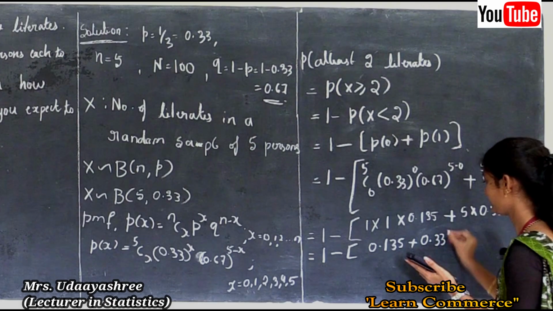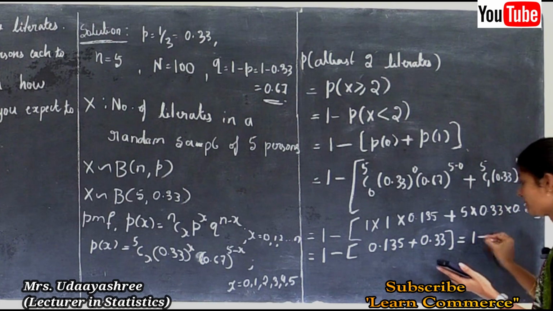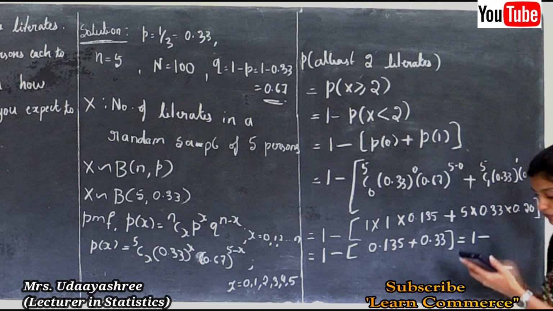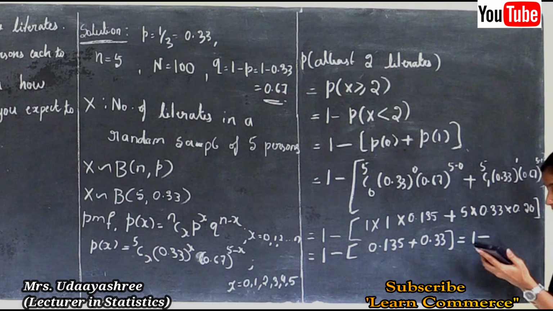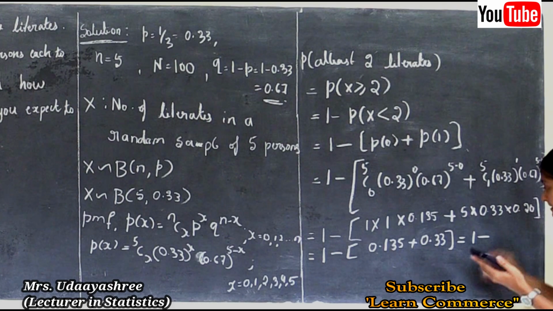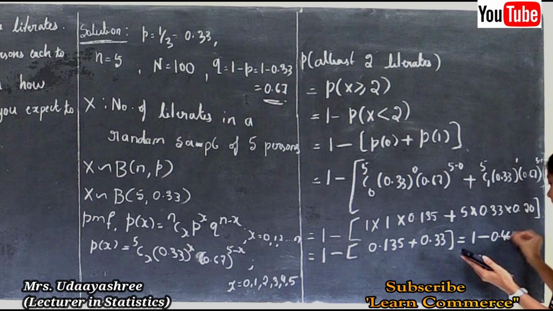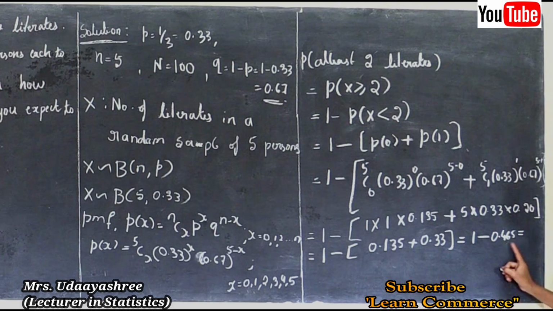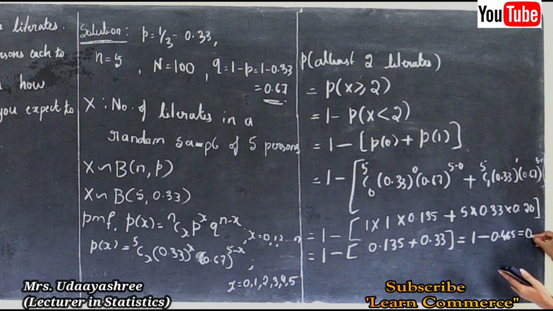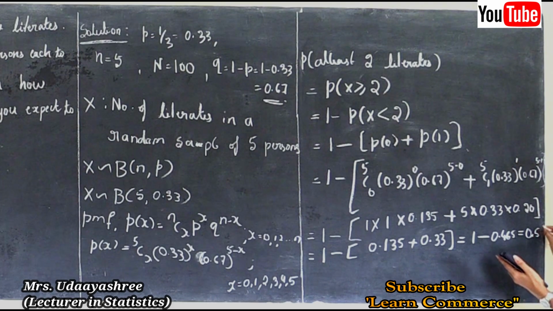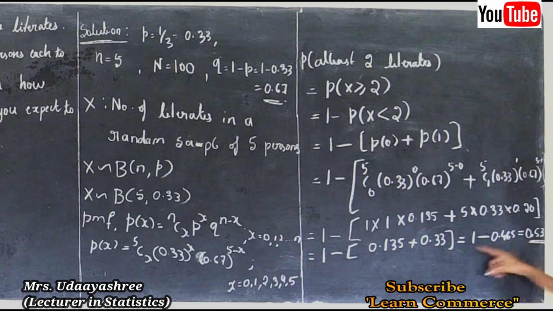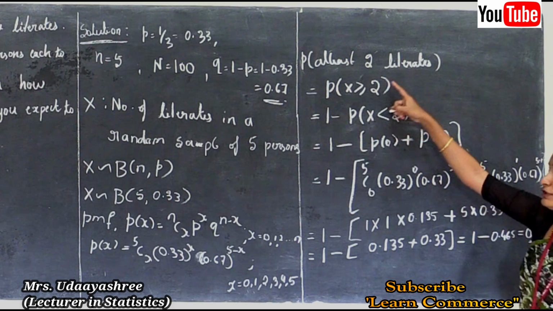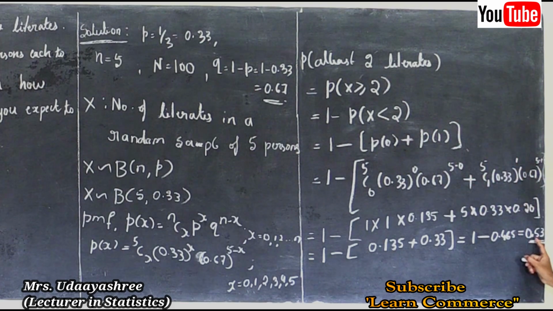This is equal to 1 minus, first I will solve inside the bracket, that is 0.135 plus 0.33 is 0.465. This is equal to 1 minus 0.465, which is 0.53. So the probability of at least 2 literates is 0.53.